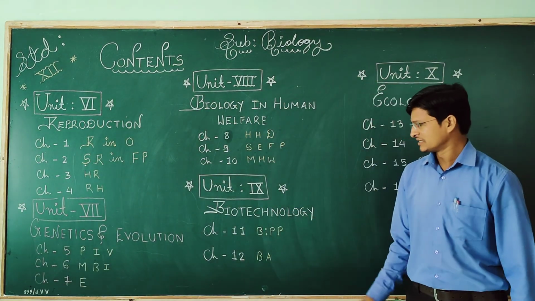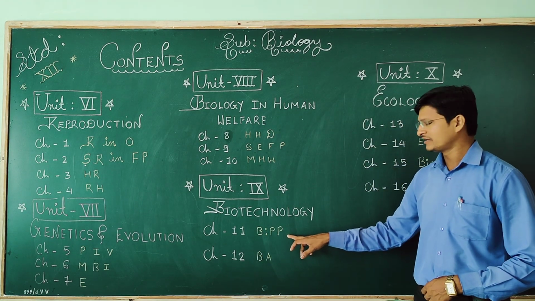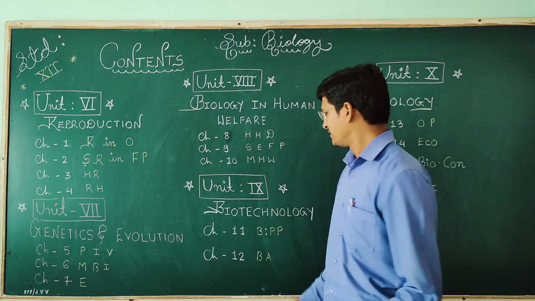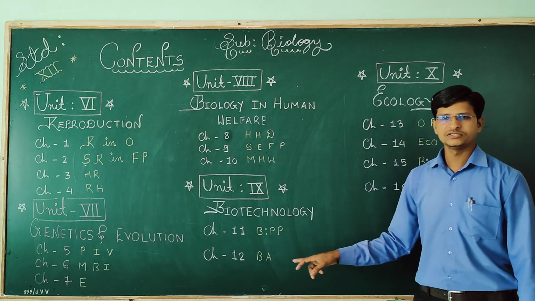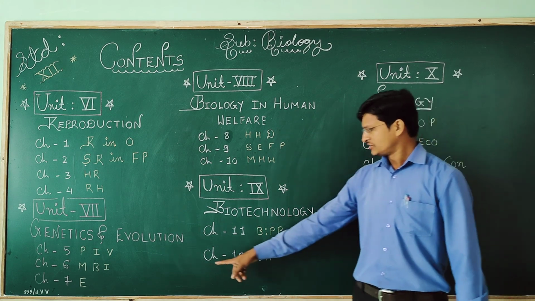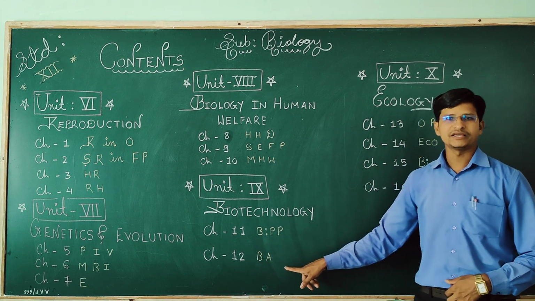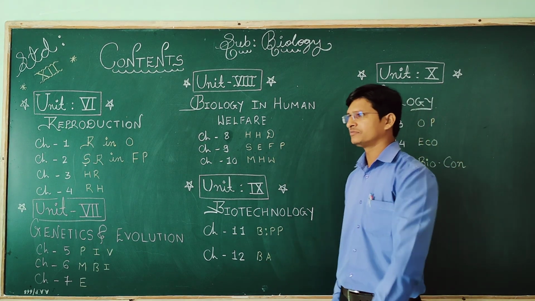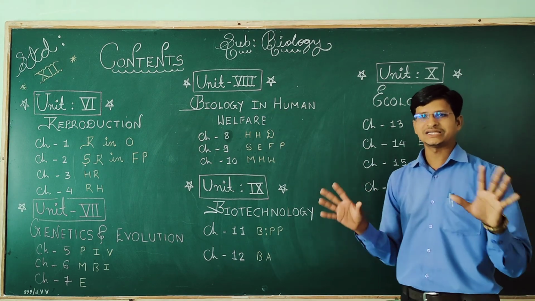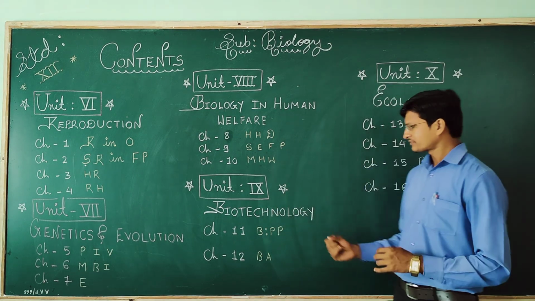Biotechnology, different techniques. In biotechnology there are principles and procedures. Different principles are there, different procedures are there. That we will discuss in this chapter, biotechnology, principles and processes. Chapter number 12 is biotechnology and its applications. All things are given in the textbook. When you open the content, that only I am explaining because this is very crucial. Before starting the different chapters, we must know the content of this biology.